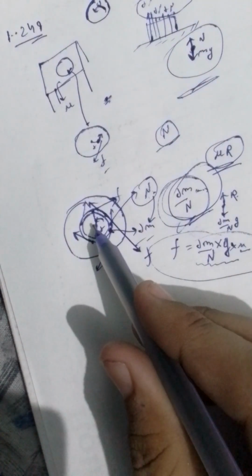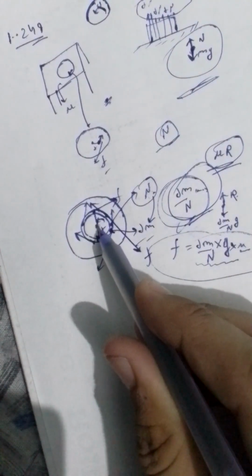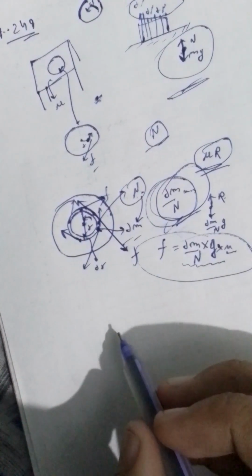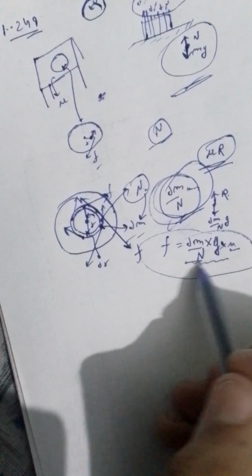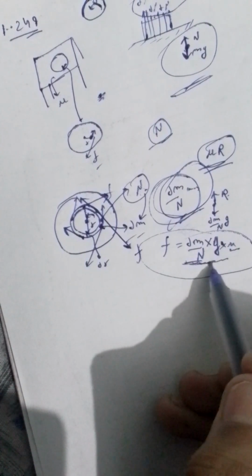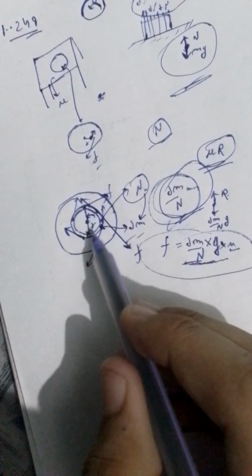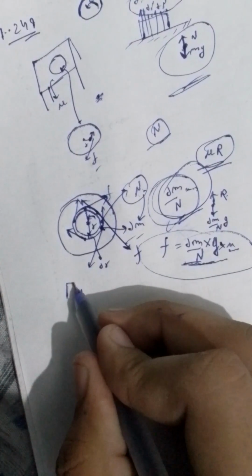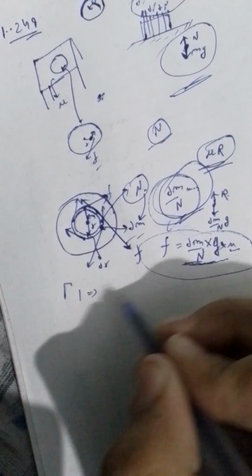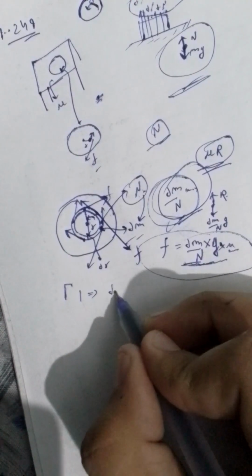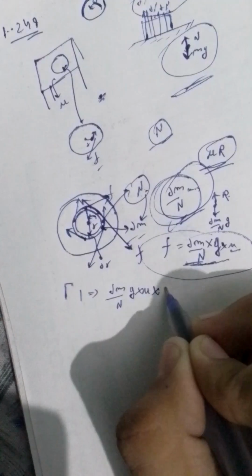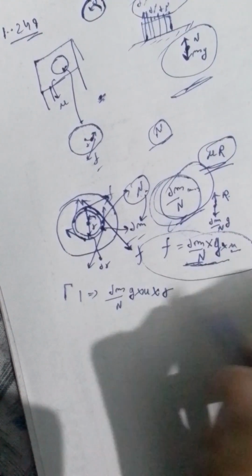Now what if I write the torque about this axis, that due to friction, how much the torque will be for the whole ring. So for one particle I know its friction force is this, and it's also perpendicular to the radial vector. So my torque for one particle will be dm upon n g times mu times r.